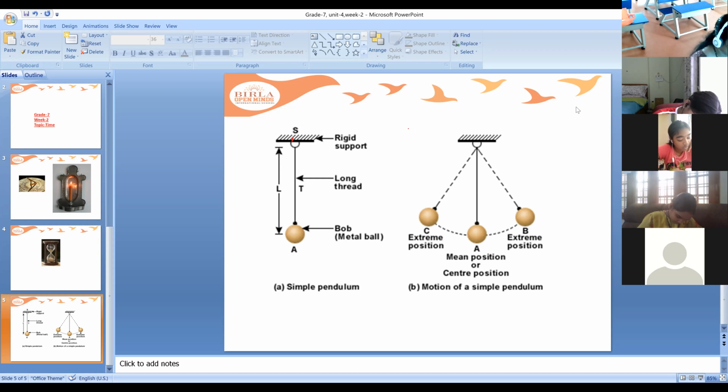The motion of a pendulum was first studied by Galileo. It was first studied by Galileo Galilei. Yes, we got this in our social book last year. I remember his name.